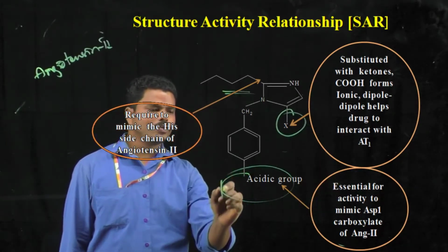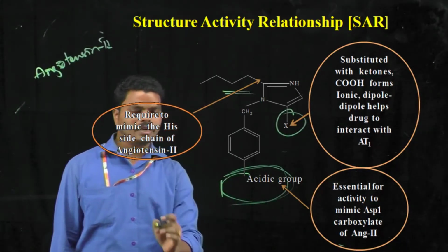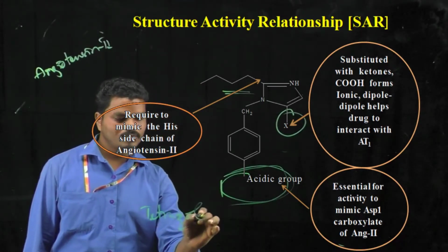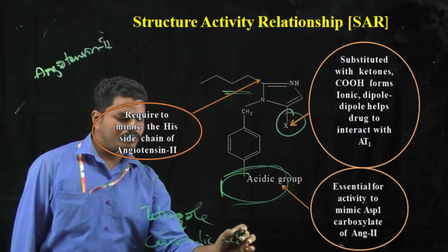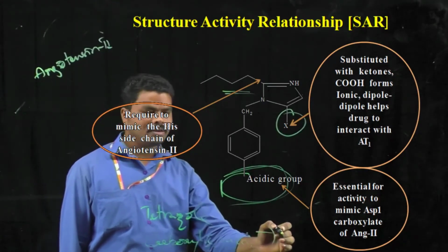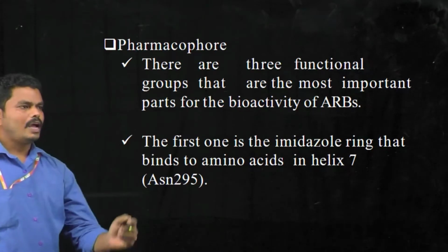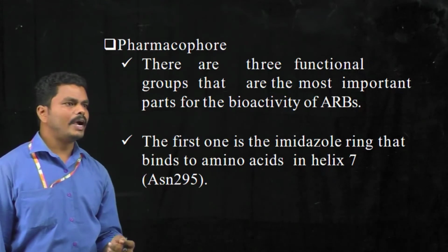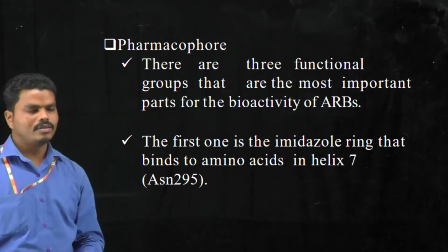The acidic group substituted on one of the rings of the diphenyl moiety, like tetrazole or carboxylic acid, is very essential for increasing the potency of these compounds. As I said, there are three most important functional groups useful for binding to the angiotensin receptor instead of angiotensin 2. The first one is the imidazole ring.